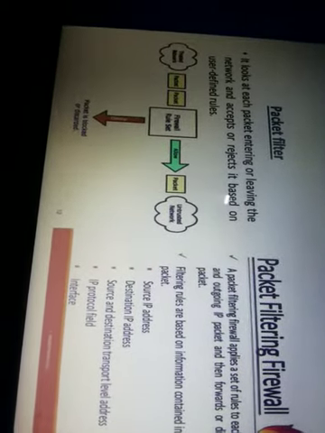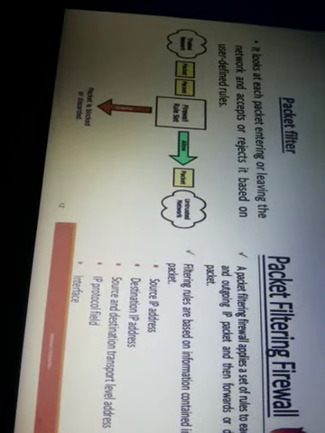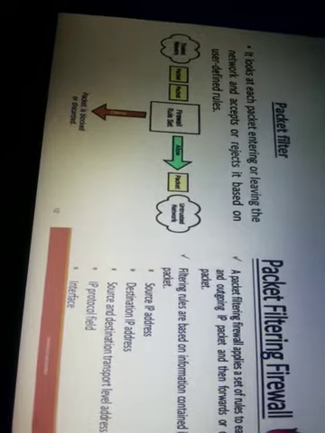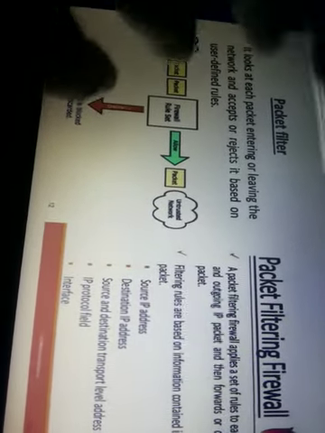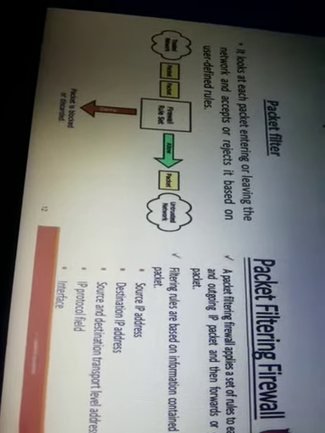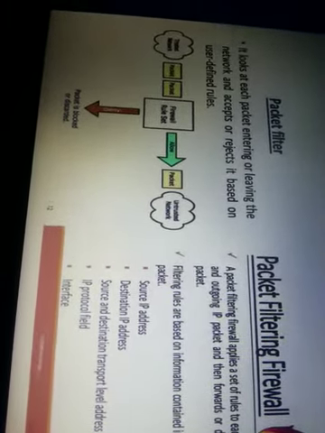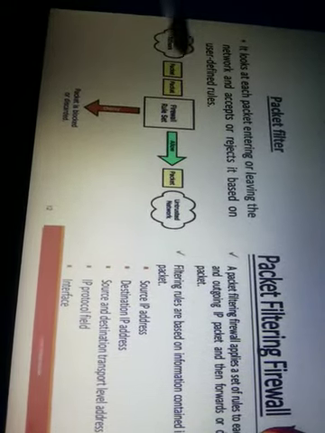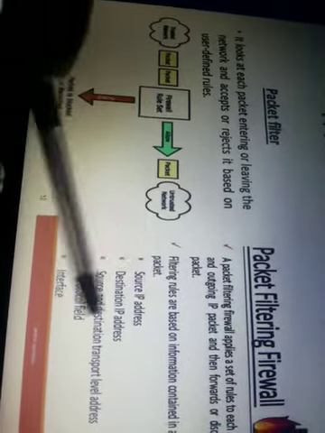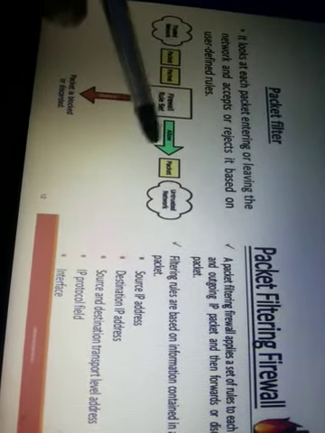That is the packet level filter, which is the basic level of filtering, the basic level of firewall, where the user sets rules: the source IP address, destination IP address, source and destination. All those things are the rules. That's what is called the packet filter.